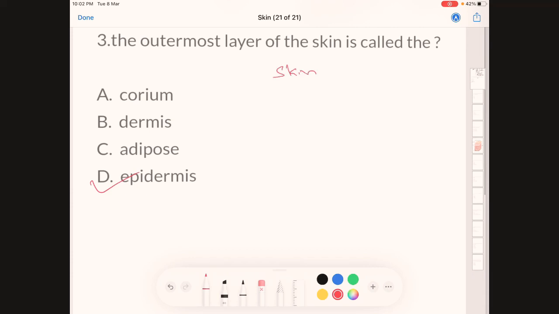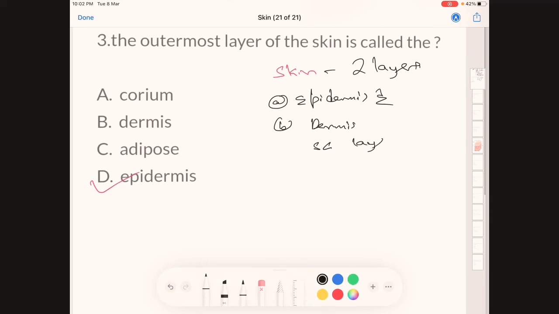The skin consists of two main layers, the epidermis and the dermis. Below the dermis there is a subcutaneous layer, or hypodermis. The epidermis is further divided into 5 layers.